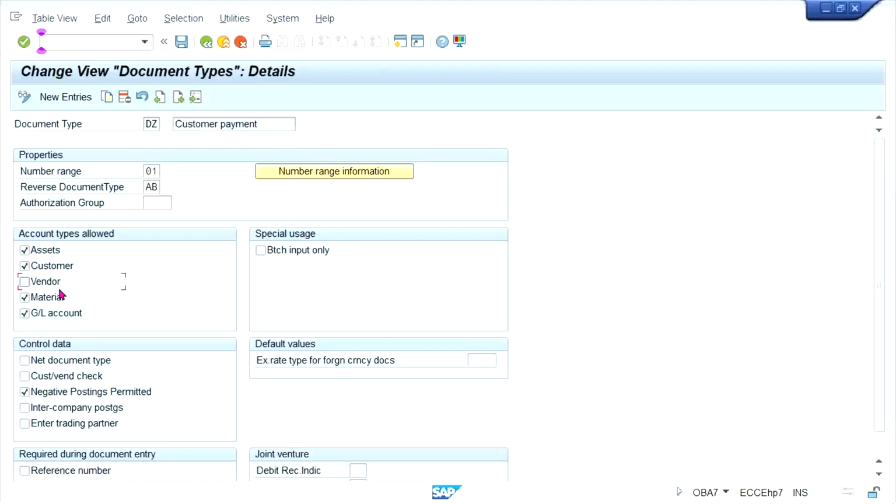So when you post a payment through F-28, then you'll be getting an error. Why error, guys? Because one line item is already there in the transaction. One line item is there which belongs to vendor, right? And here SAP is saying that if you use this DZ document type, then vendor related line items are not allowed. So what do you have to do? Simply apply a checkmark, and that's it. You have to save it. Okay. So simple procedure is there, guys.